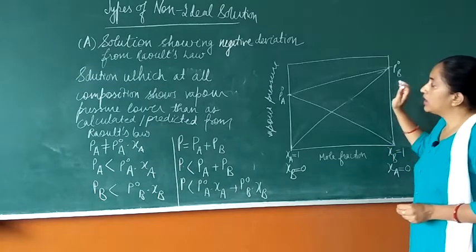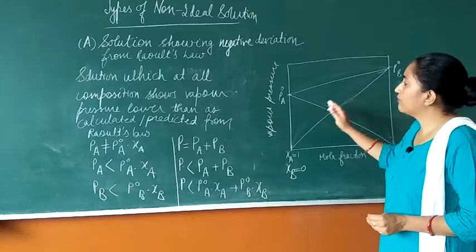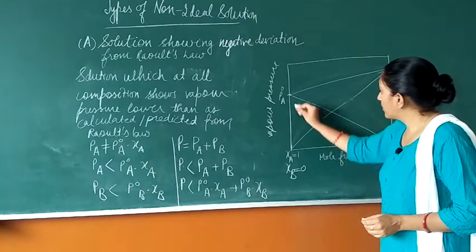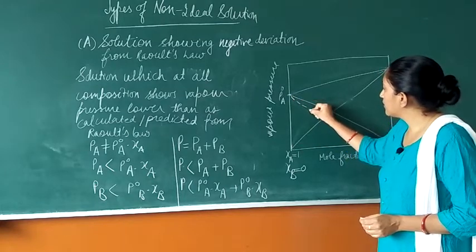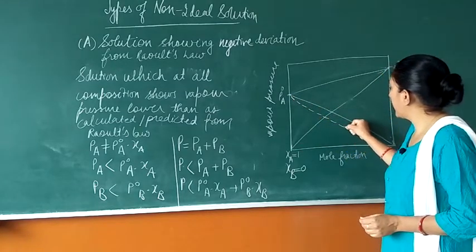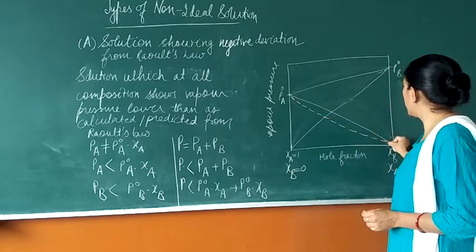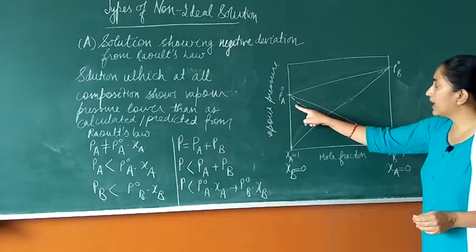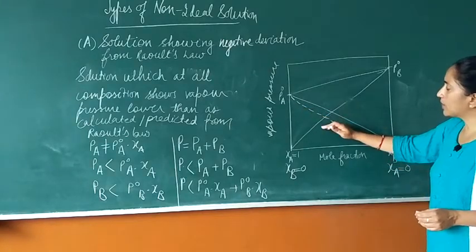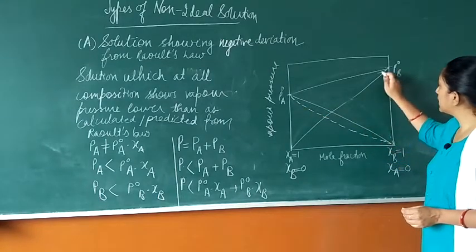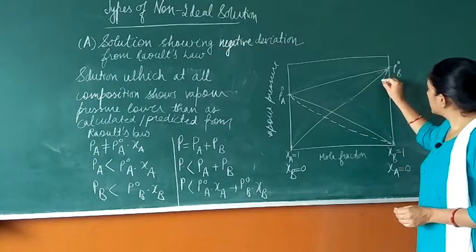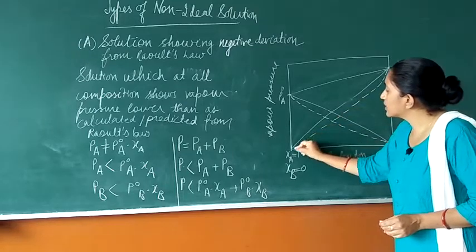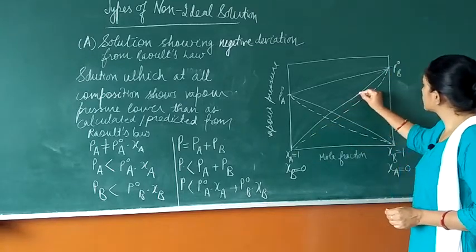Since this is the graph for the non-ideal solution, the vapor pressure of the liquid pair will be lesser than what it should be on a straight line. But we are getting a curve just below this straight line. Similarly, for the partial pressure of B, we have this curved line which is below the straight line.